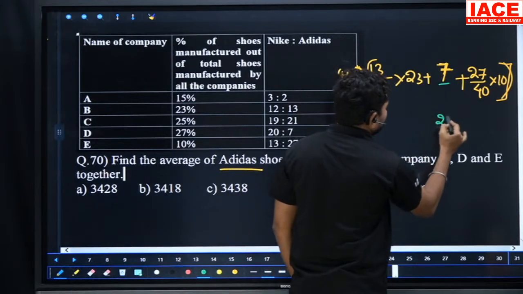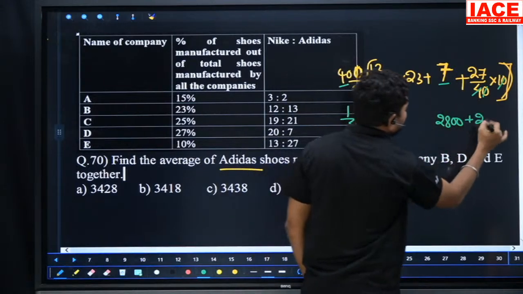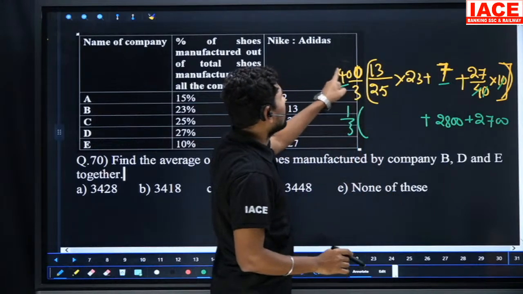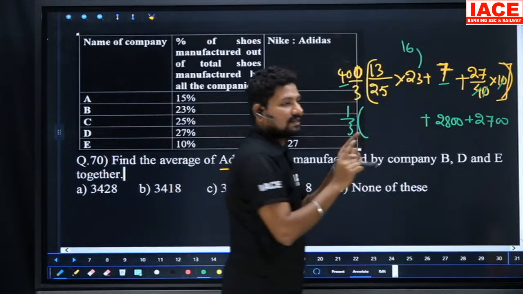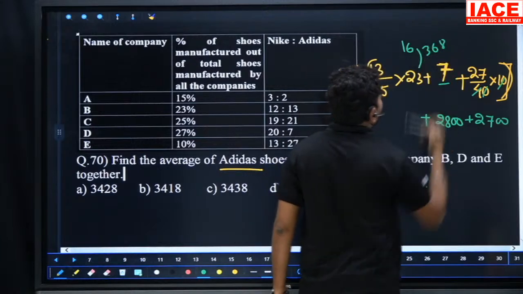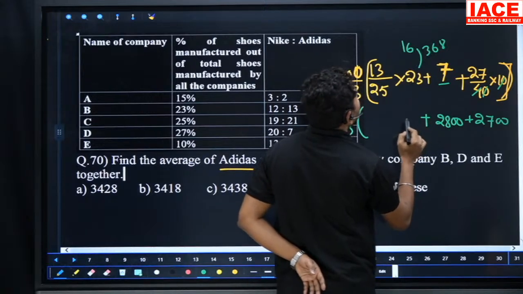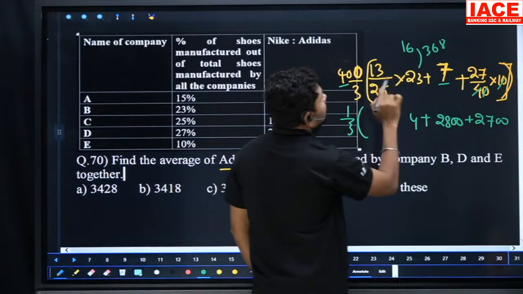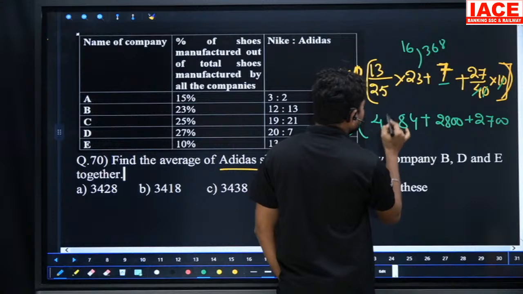The 7 value is 2800, plus, zeros cancel, 4 also cancels, it becomes 2700. Here 25 into 400, I already told you, is 16, 16 times 23 is 368. So 368 is multiplied with 13, that is our answer. 13 times 8 is 104, carry 10, 13 times 6 is 78, that is 88, carry 8, 13 times 3 is 39, plus 8 is 47.